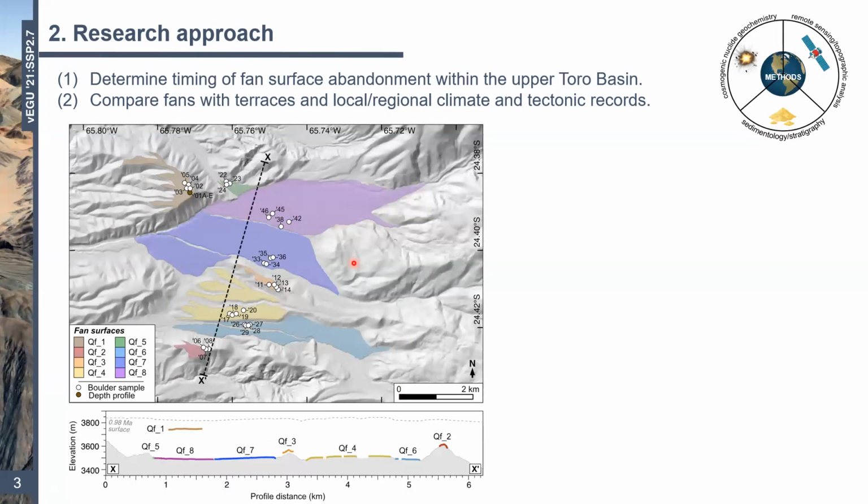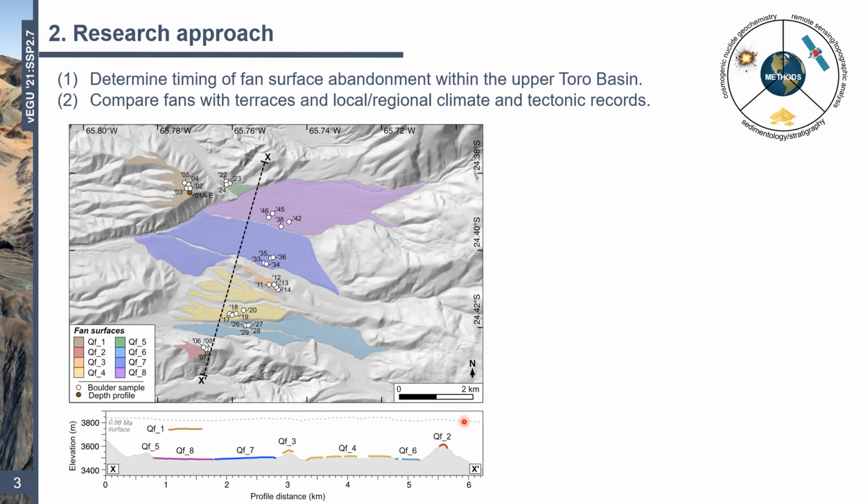Now, like most science, things don't always turn out how you expected. The plot under the map shows the different fan surfaces projected against one another. The challenge was to understand the fan stratigraphy and our exposure ages that we derived. A crucial part of the story is that, based on modeled estimates of the paleo surface made by Hilley and Strecker in 2005, we believe the paleo surface tracked along this grey dashed line about 0.98 million years ago.